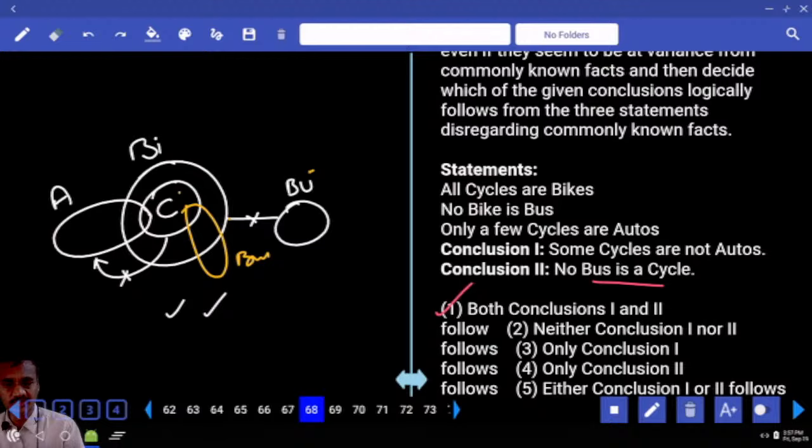No. Why it is no? Because no bike is a bus statement will be invalid. Statement is invalid. Alternate diagram cannot be true, and so this will be true forever. Clear? And 68, it is true.